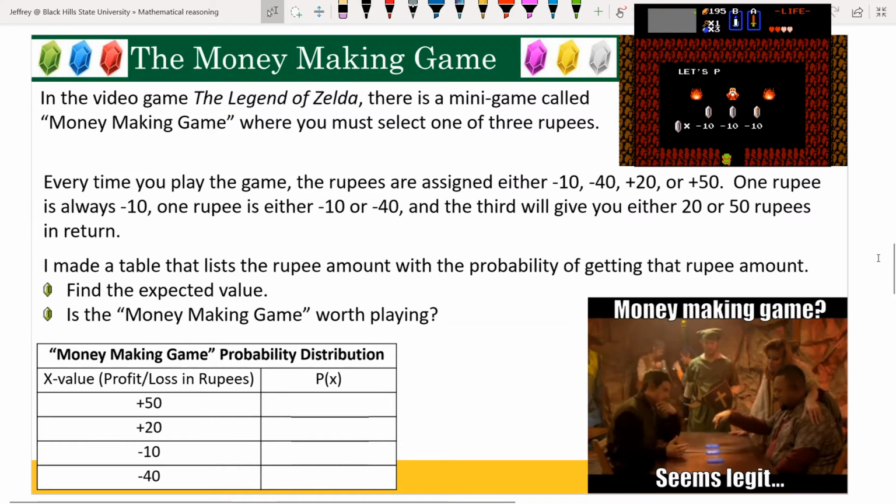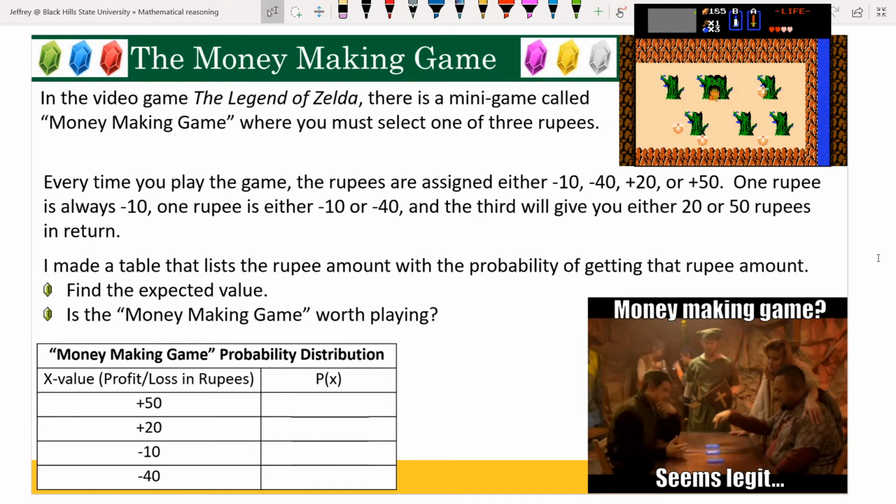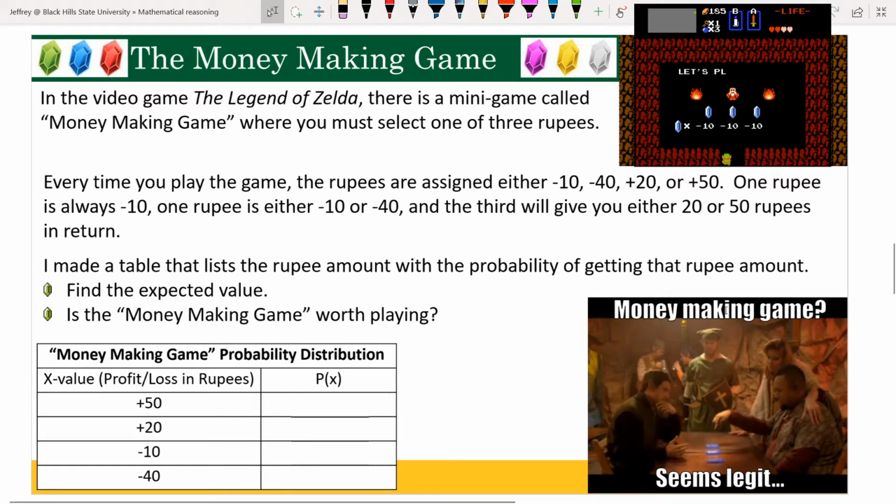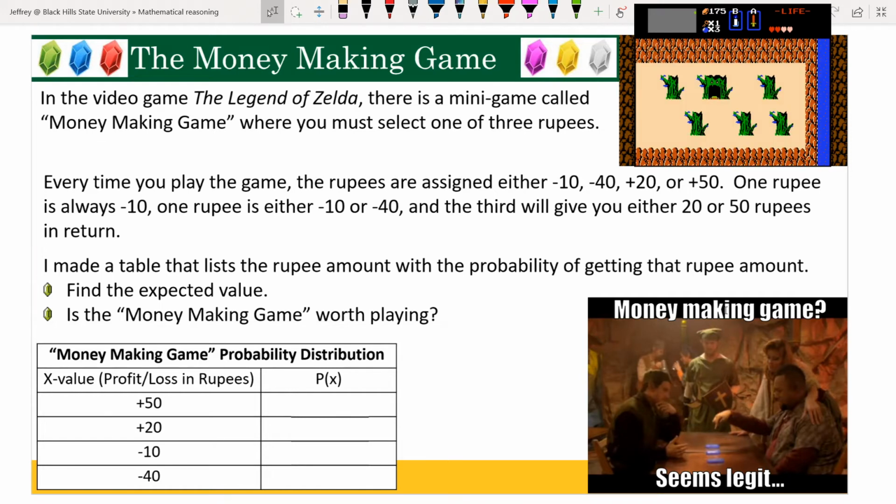So now let's talk about the money making game. In The Legend of Zelda, there is a mini game called the money making game where you must select one of 3 rupees. Every time you play the game, the rupees are assigned either -10, -40, +20, or +50.